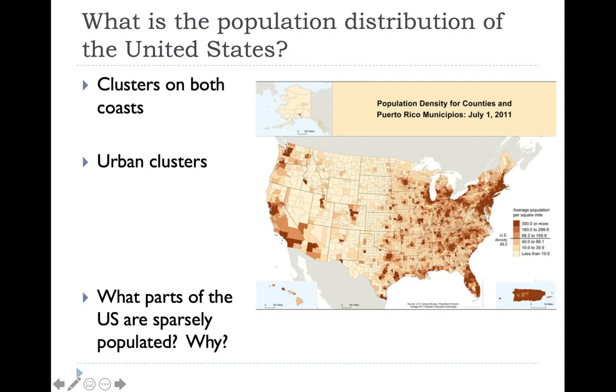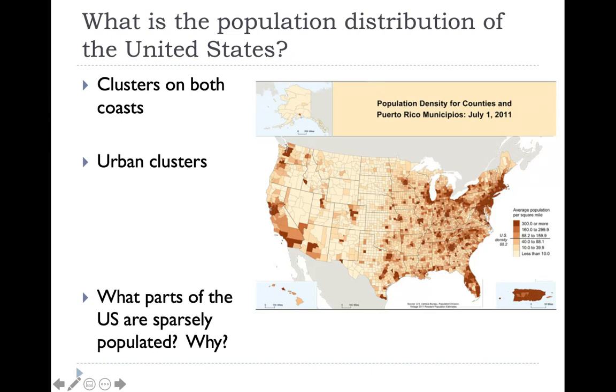So now that we know where people live throughout the world, what is the population distribution in the United States? The United States has population clusters on both the east and the west coast. The United States also has population clusters in urban areas or in large cities. What parts of the population are sparsely populated? If you said areas that have either mountains or deserts, you are correct.